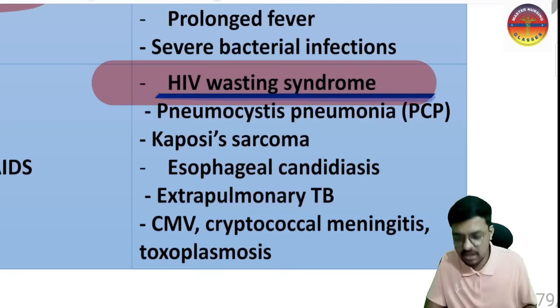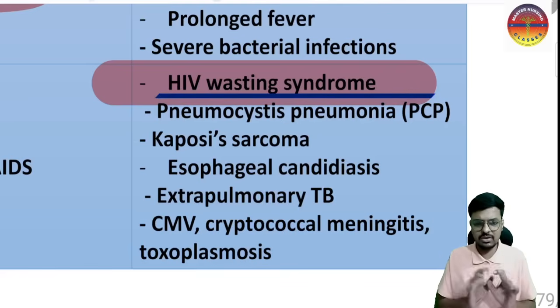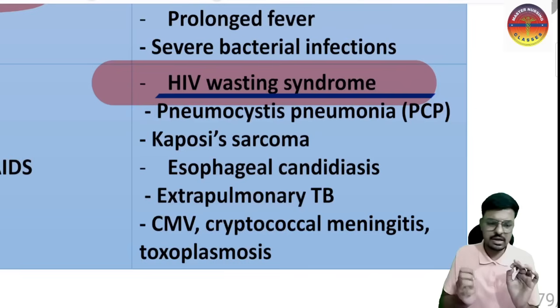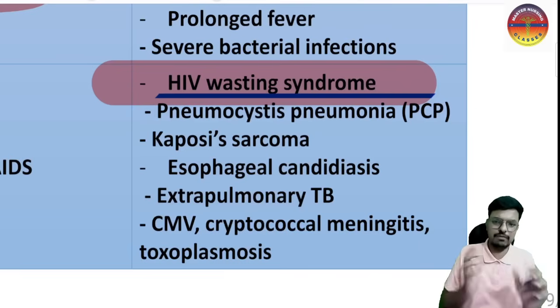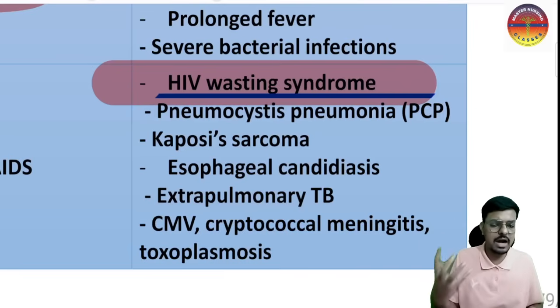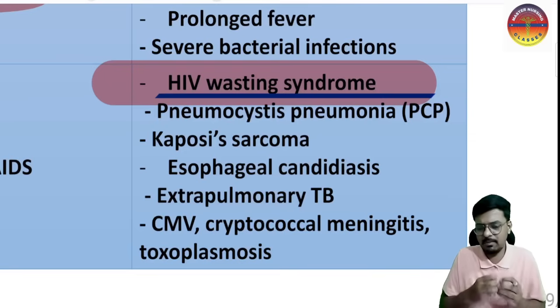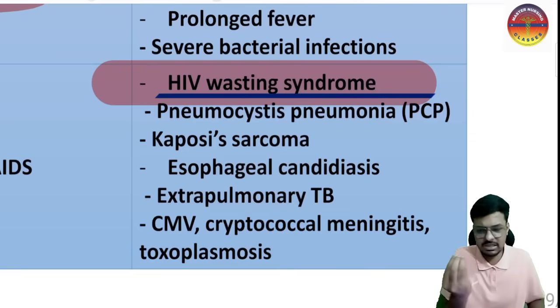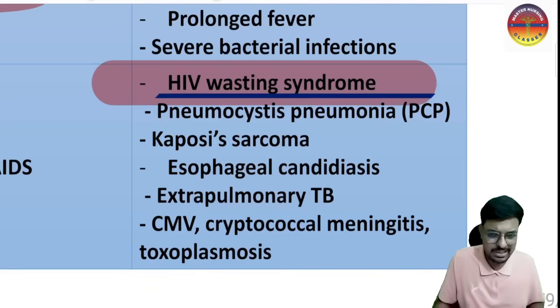Cachectic in the sense, you can see the completely lean, thin patient. Push, and he will fall down. When the speed air comes, he will fall down. The complete body weight is lost, and only bones are visible, completely burnt out of the muscles, and the muscles are very thin. That is what we call the cachectic patient or HIV wasting syndrome.